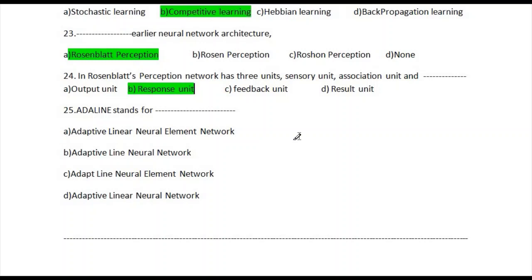Let's go for question number 25. The question is: ADALINE stands for what? The options are: adaptive layer neural network; adaptive line neural network; adapt line neural element network; and adaptive linear neural network. The correct option is option number A, adaptive linear neural element network.